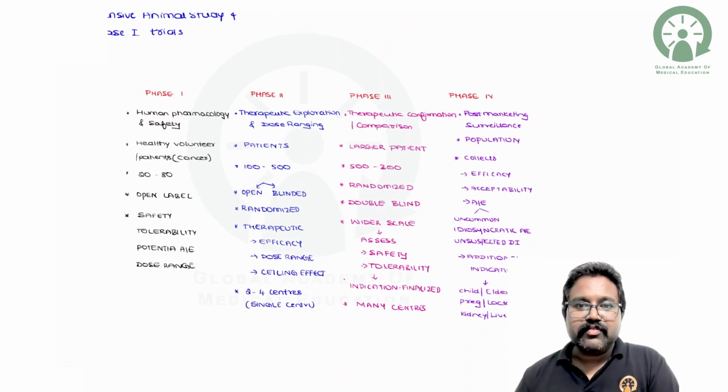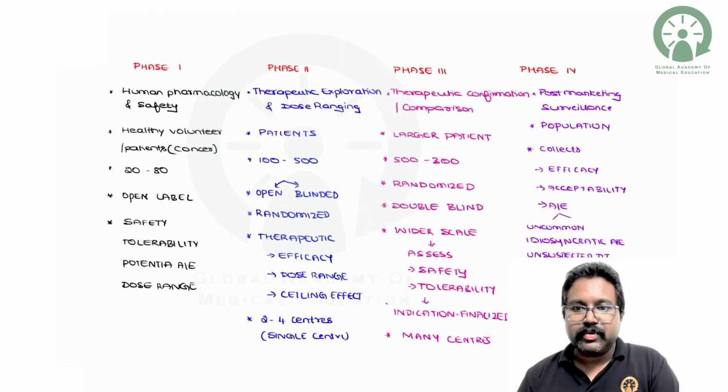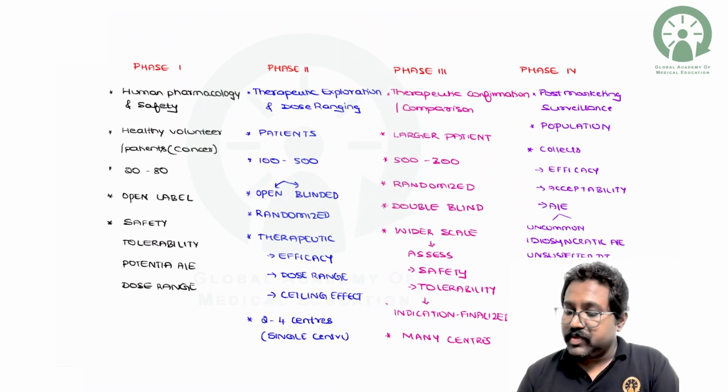Next, coming to the phase 1, phase 2, phase 3 and phase 4 trials. Please remember, in your exam this is very important. Phase 1 is also called human pharmacology, and it mainly helps in the estimation of the safety of the drug, and it is conducted in healthy volunteers.